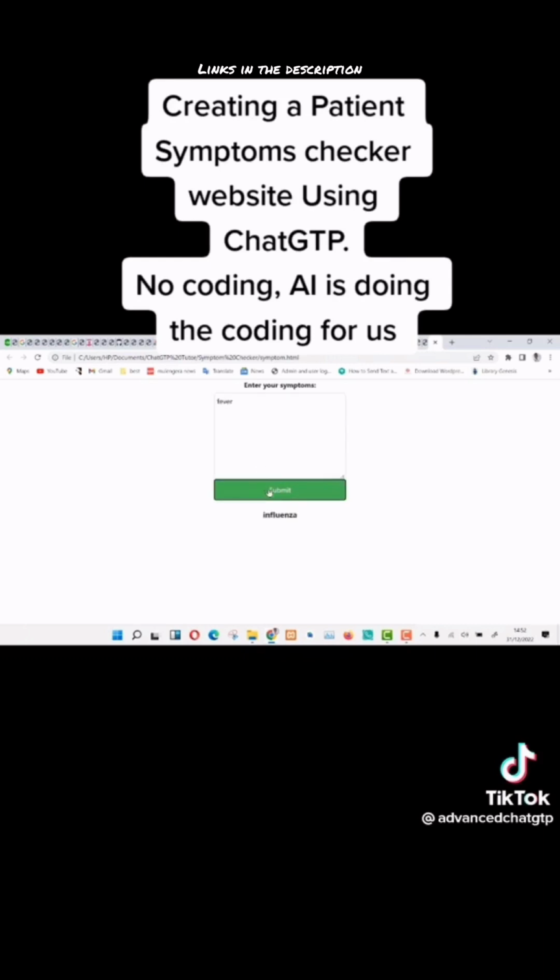You can make this complex by telling ChatGPT to create more pages and make a full hospital website with a symptom checker.